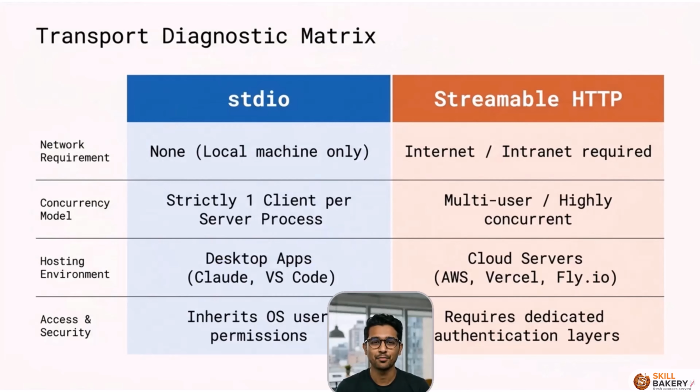When choosing between them, refer to this diagnostic matrix. Network: Stdio requires none, local only, while HTTP requires internet or intranet access. Concurrency: Stdio is strictly one client per process, while HTTP is highly concurrent and multi-user. Hosting: Stdio lives in desktop apps. HTTP lives on cloud servers like AWS or Vercel. Security: Stdio inherits your OS user permissions, whereas HTTP requires you to build dedicated authentication layers.